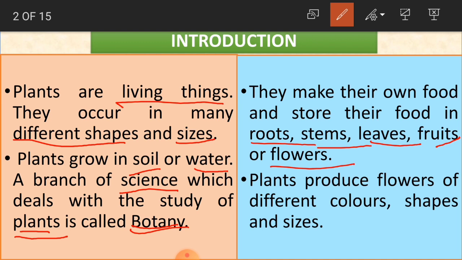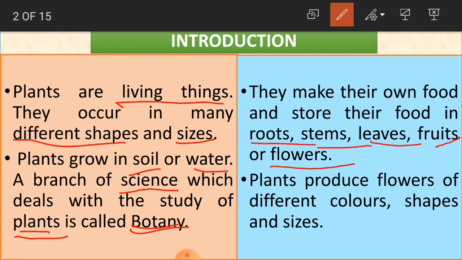So you have different types of plants. I said some plants give us fruits, some plants give us flowers, but every plant has roots, stems and leaves. So in all these parts they store their food.